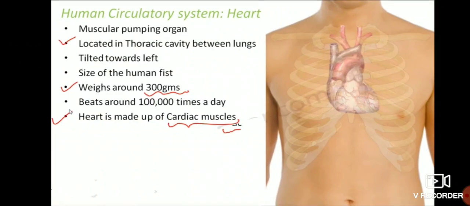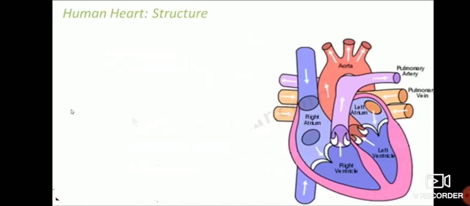So the human heart is a muscular pumping organ. It is located in the thoracic cavity between the lungs, tilted towards the left, the size of a human fist, and this human heart weighs around 300 grams. The size of the fist, that is your fist. It beats around 1 lakh times a day. The heart is made up of cardiac muscles.